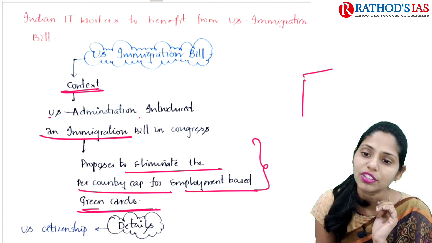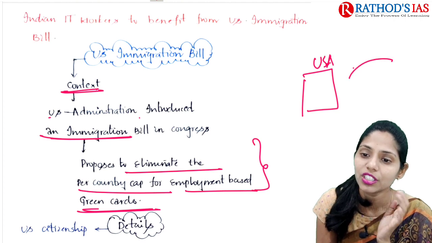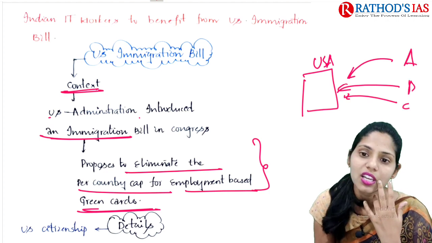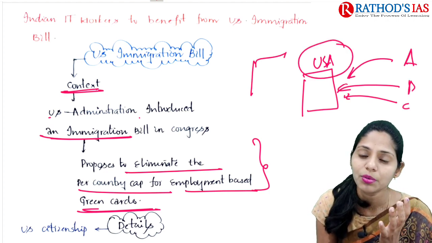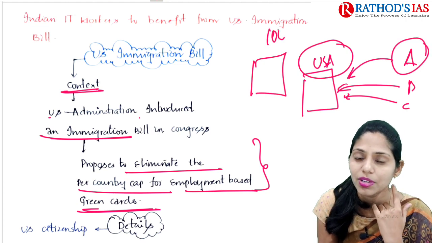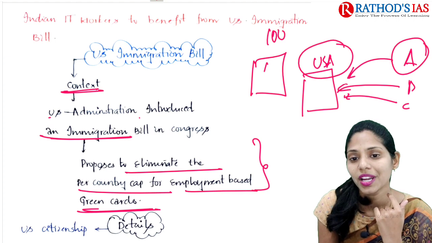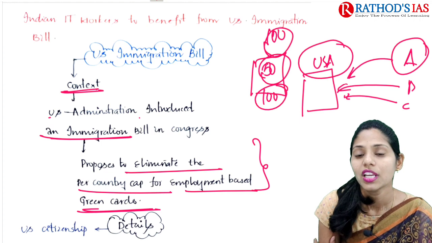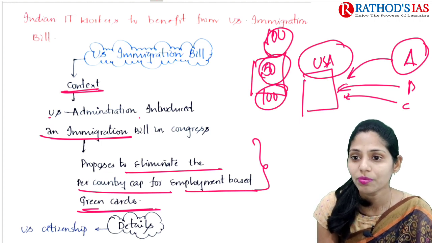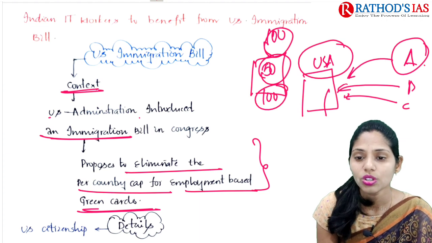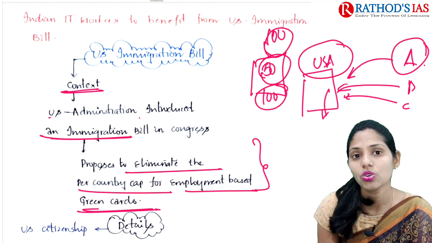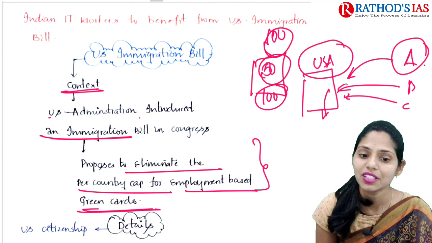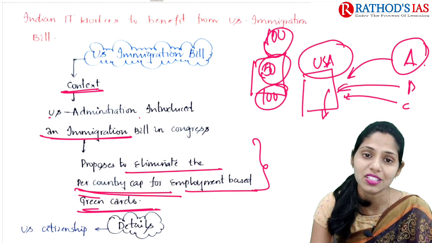That means there is one country, the USA, and many students and workers come from different countries like A, B, C. If the US has a protocol that from country A only 100 members, from country B only 50, and from country C 100 should come to the USA, then that is a cap. Then only a limited number of people will go from these countries to the USA. So this bill says there is no need for this per-country cap. That means they are going to eliminate the per-country cap for employment-based green cards.